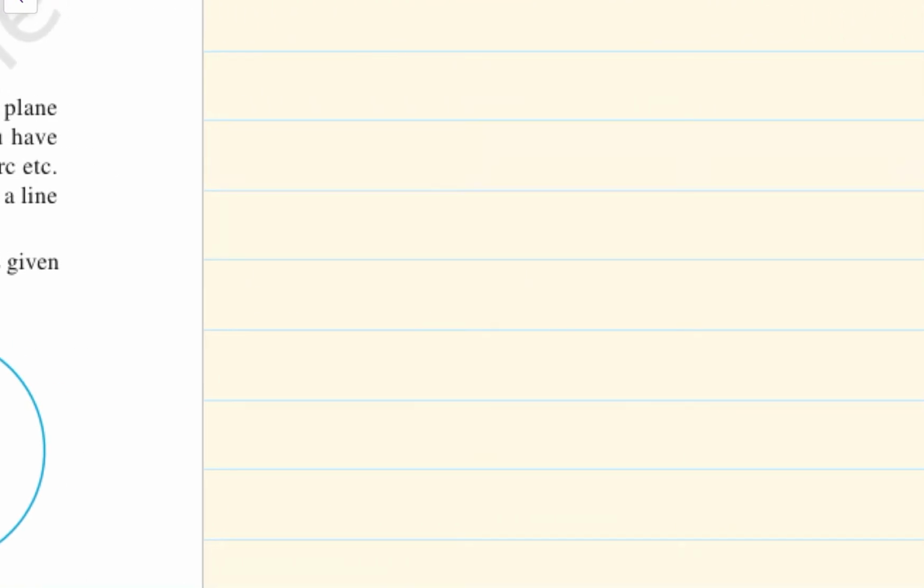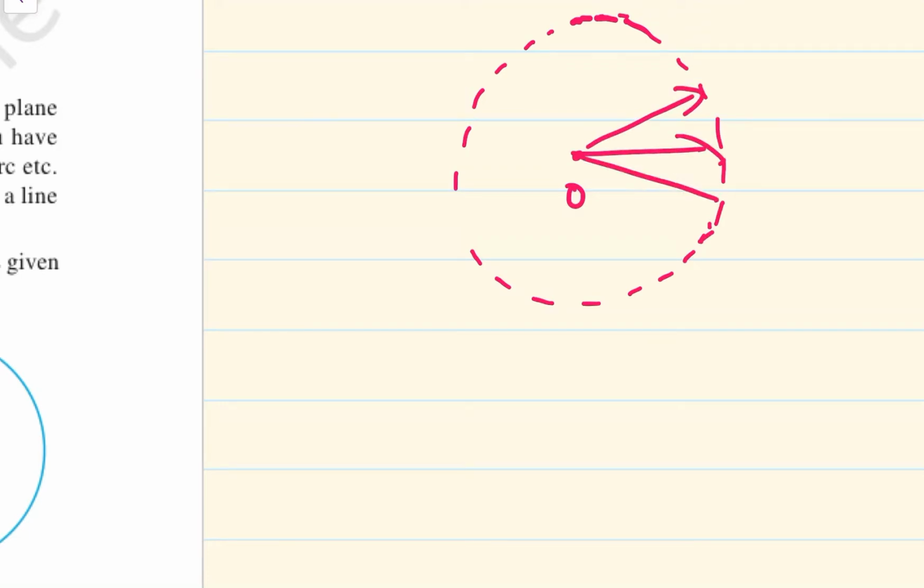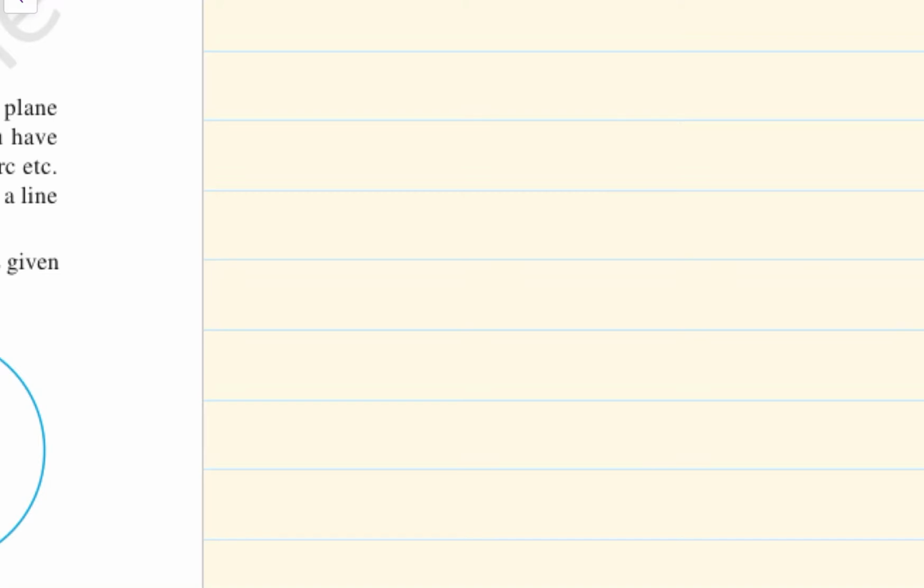a circle. So, if I have any point, say O, and I have a set of points which are at equal distance from this O, that is, all the points which are here are at equal distance from O, then all these points at the same distance form a circle.